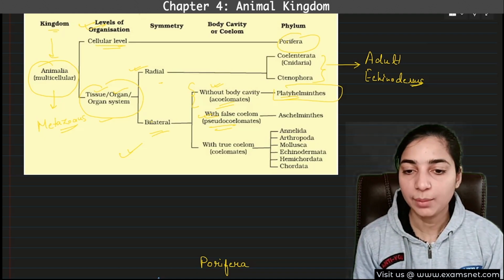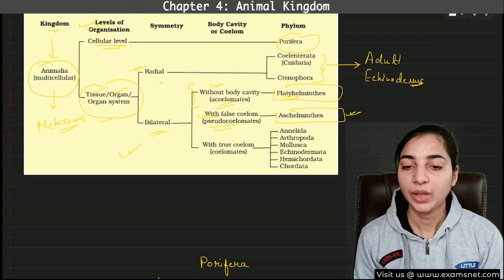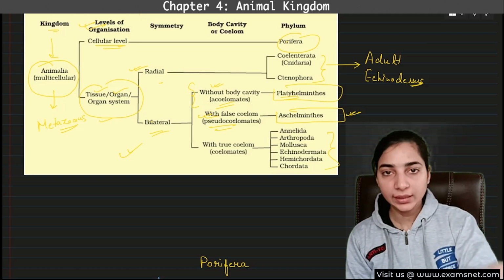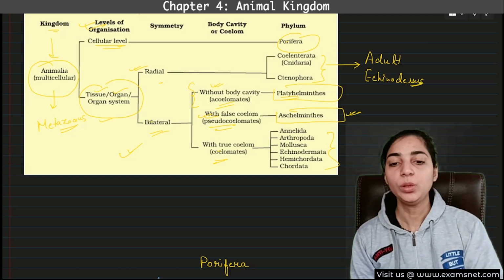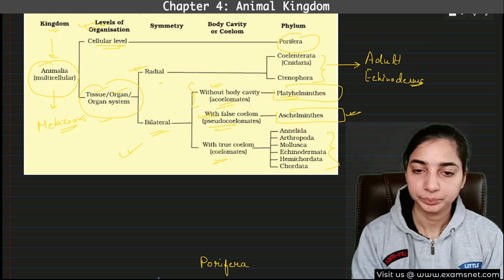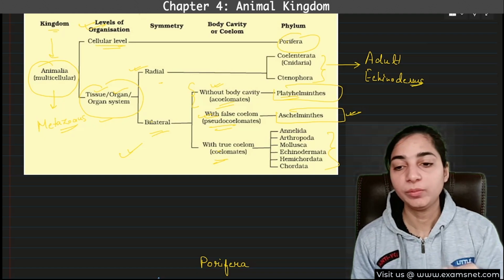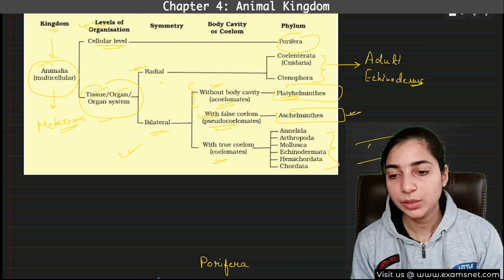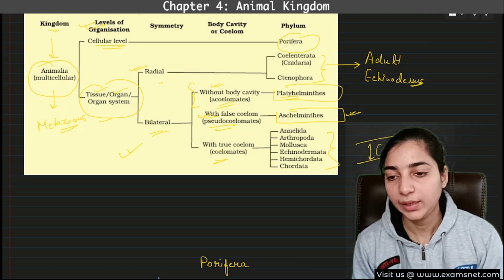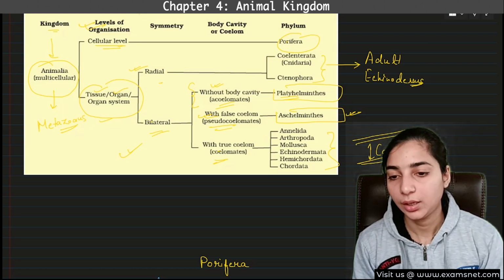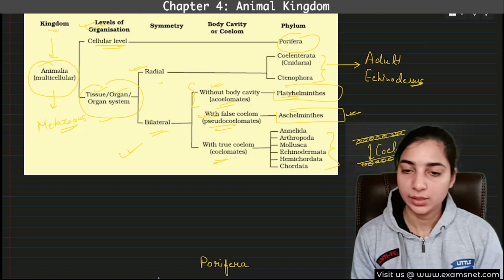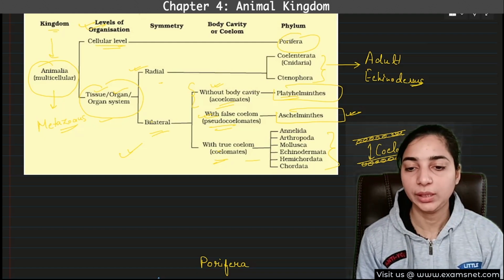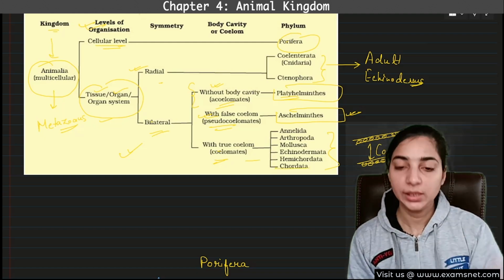Only one example of pseudocoelomate is Aschelminthes, and all the animals from Annelida onwards, that means from Annelida to Chordata, all will be coelomates. They will have true coelom or true body cavity. That means what will happen? The mesoderm will split in between, and in between the mesoderm, body cavity or coelom will be present, whereas on both sides of the coelom, a layer of mesoderm will be present. So this is true coelom. And these type of animals are known as true coelomates or eucoelomates. Annelida, Arthropoda, Mollusca, Echinodermata, Hemichordata, these are the true coelomate animals.